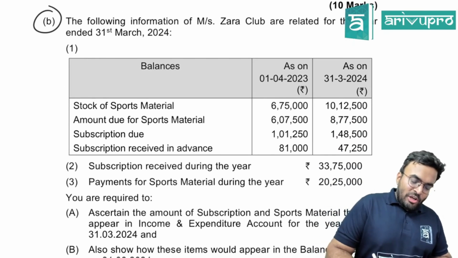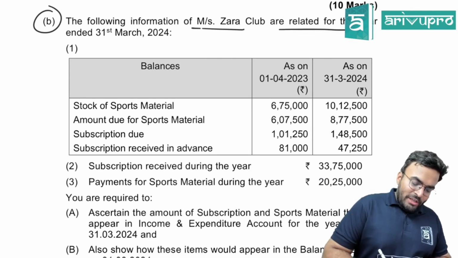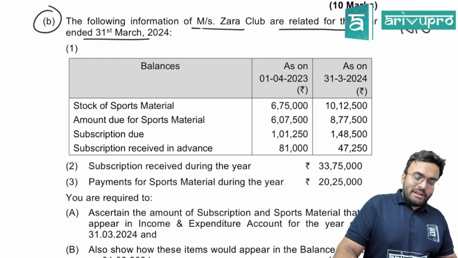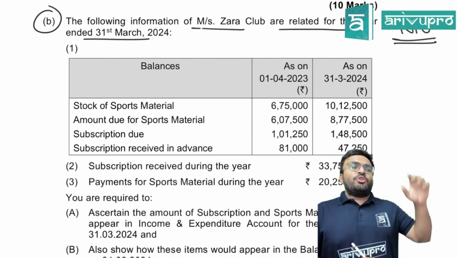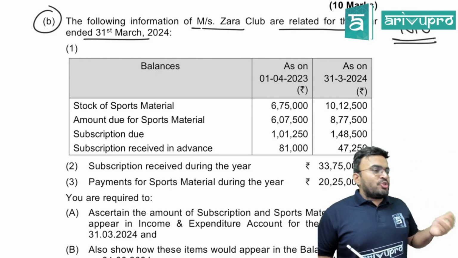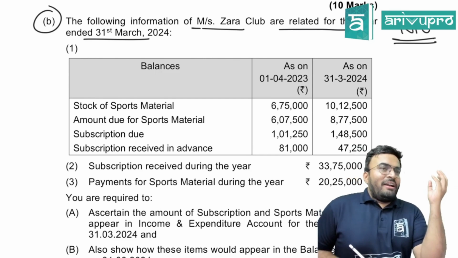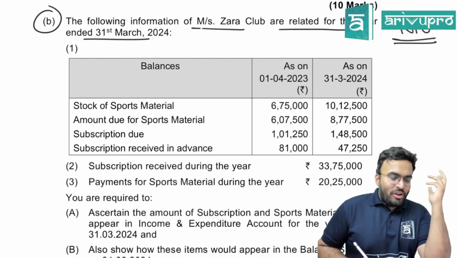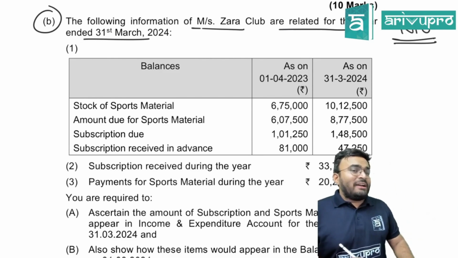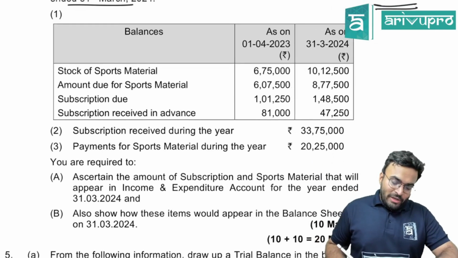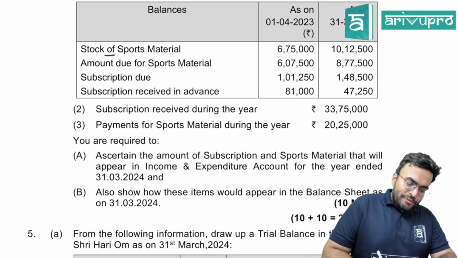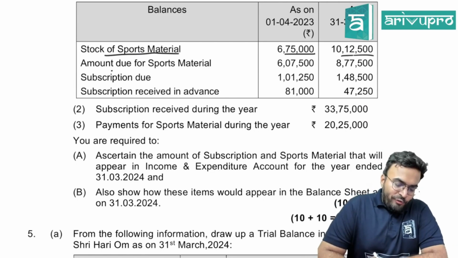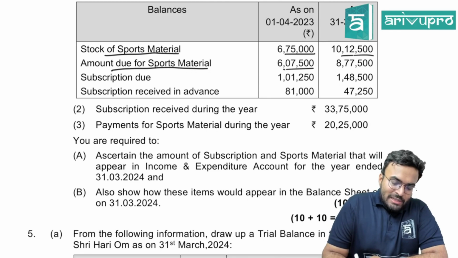The following information of Zara Club are related to the year ended 31st March 2020. Basically, when you see this only, you should understand that it is NPO. In NPO, what do you usually expect to find? Either you have to prepare income and expenditure account and balance sheet, or receipt and payment and balance sheet. And always you have to prepare opening balance sheet to find the capital fund. See over here, stock of sports material, opening stock, closing stock. Sports material is there. Amount due for sports material, 6,07,500.